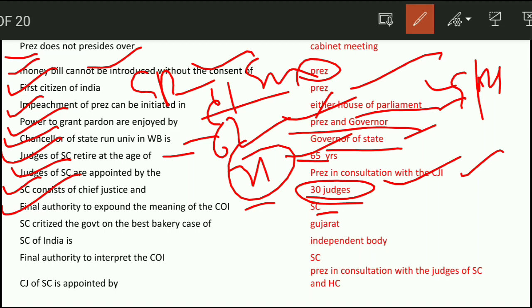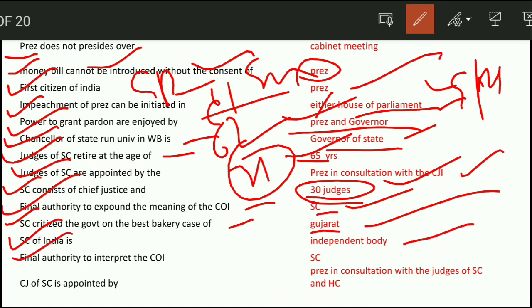And the Supreme Court also acts as the Constitution interpreter. Next question. The Supreme Court criticized the government in the Best Bakery case of Gujarat. This was a case in 2002. Next question. Supreme Court of India is an independent body. Final authority to interpret the Constitution of India is the Supreme Court. Next question. Chief Justice of the Supreme Court is appointed by the President in consultation with judges of the Supreme Court and High Court.